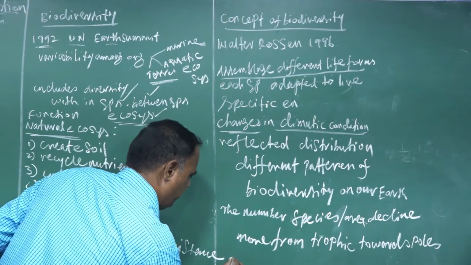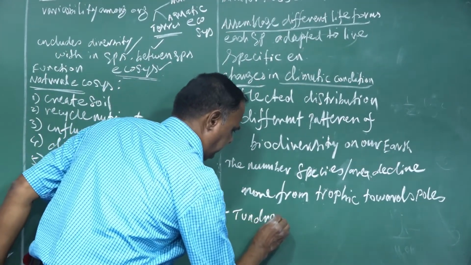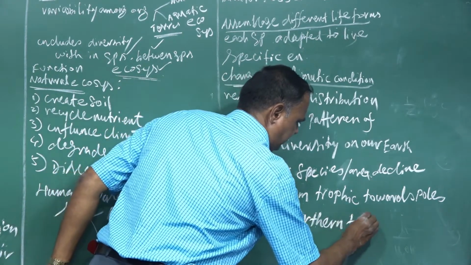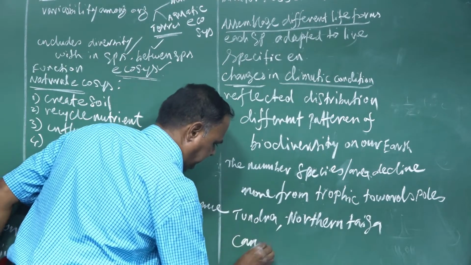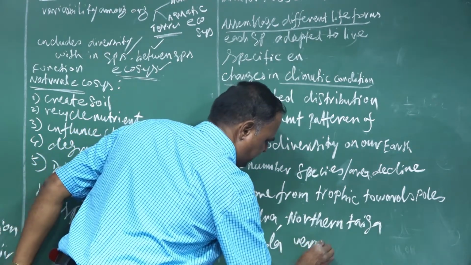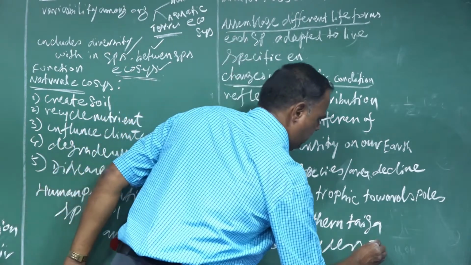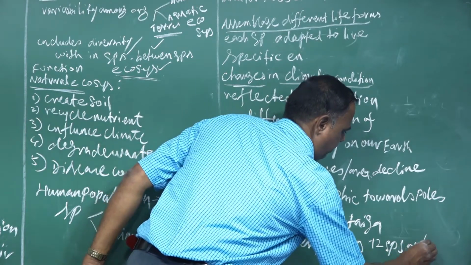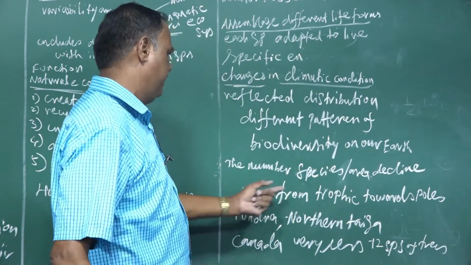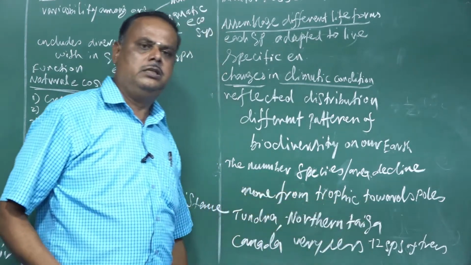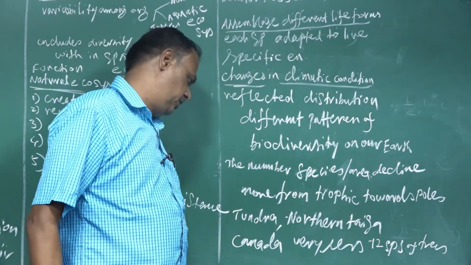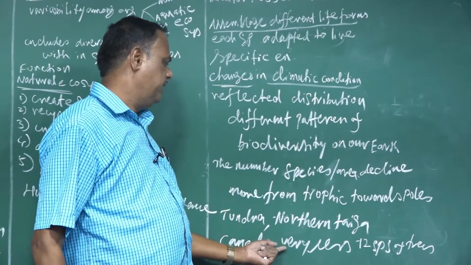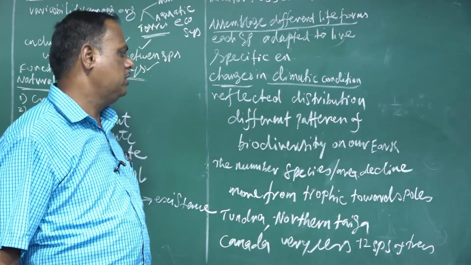For example, in the tundra and northern taiga, Canada, very few species are found. Very few means 12 species of trees. Compared to the tropical region, in the polar regions the occupancy of species is very low. For example, tundra, northern taiga and Canada have very few species, about 12 species of trees.